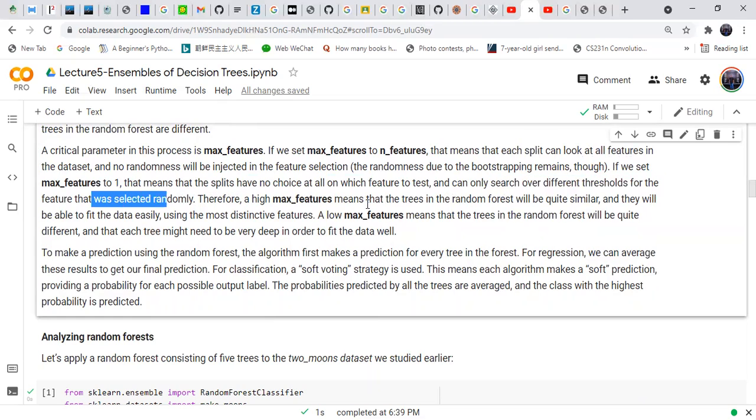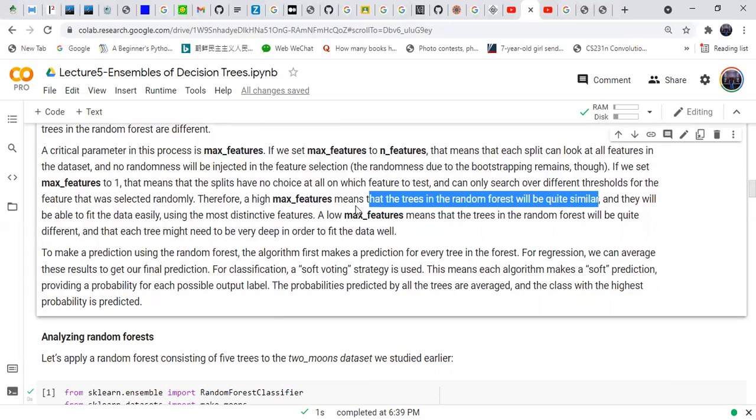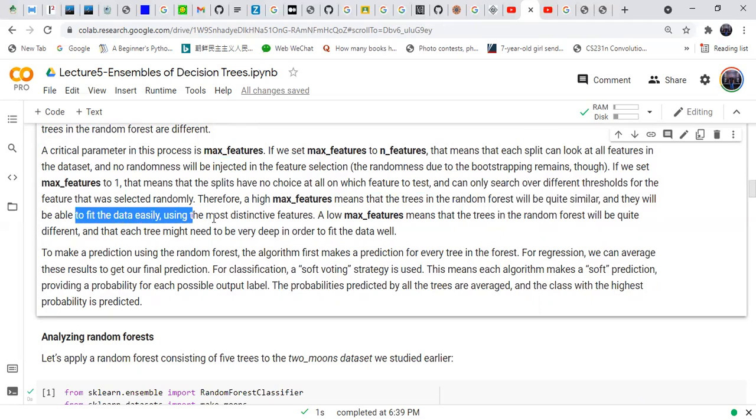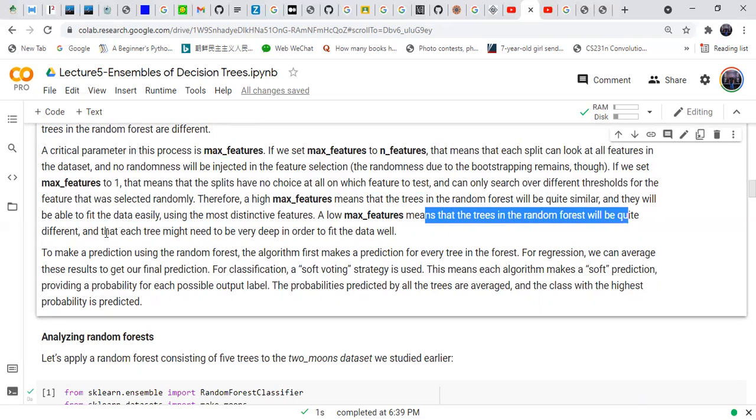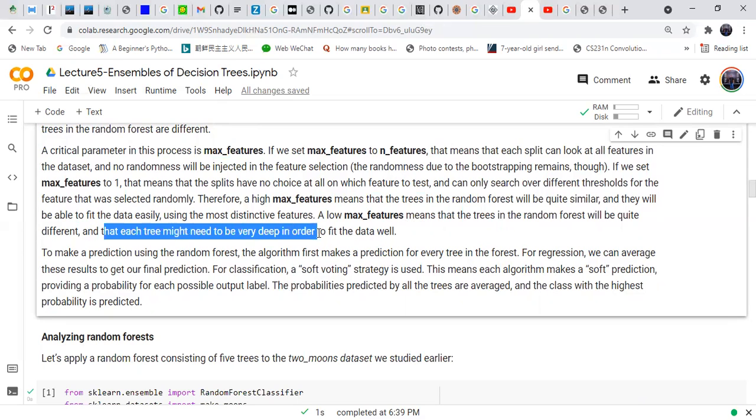Therefore, a high max features means that the trees in the random forest will be quite similar, and they will be able to fit the data easily using the most distinctive features. Using a low max features means that the trees in the random forest will be quite different, and each tree might need to be very deep in order to fit the data.